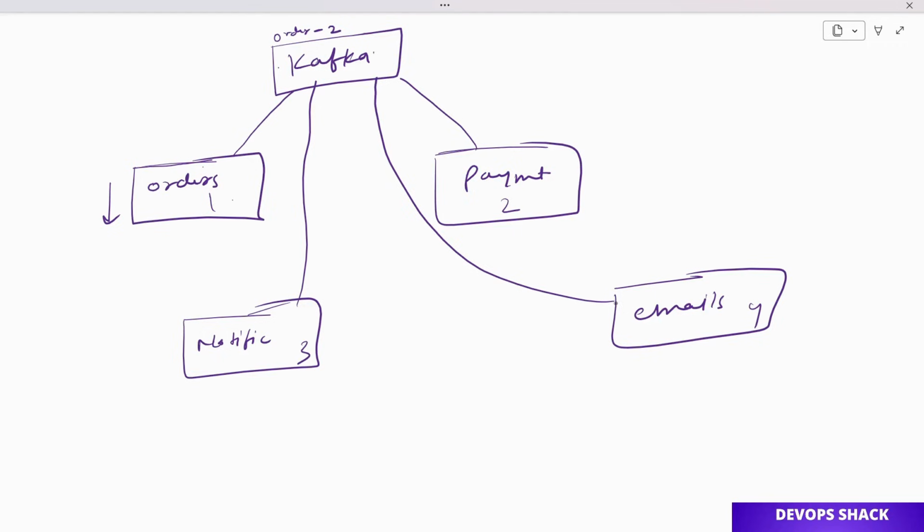Similarly, if an email notification needs to be sent, instead of going to payment and checking if payment has been confirmed or not, the email service or notification service can go to Kafka and see that the information is there, order 2 is completed.